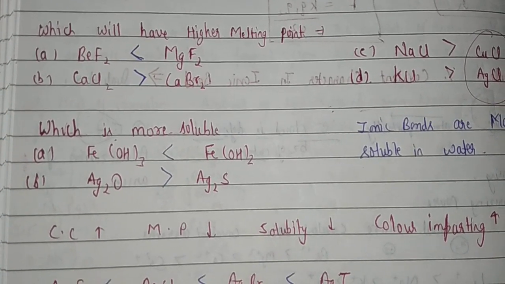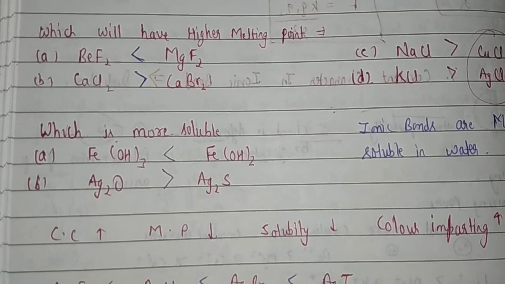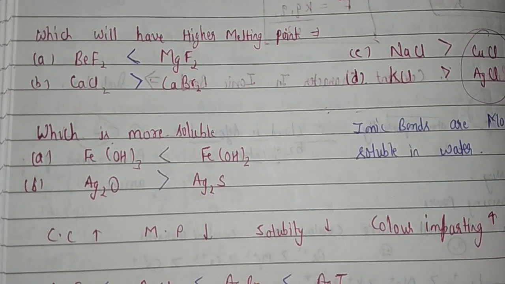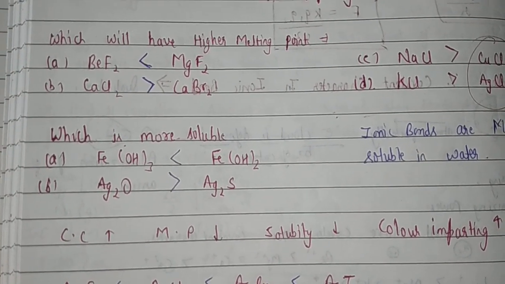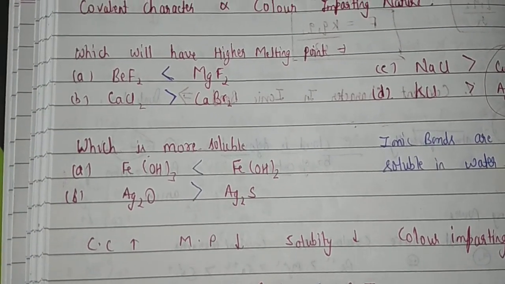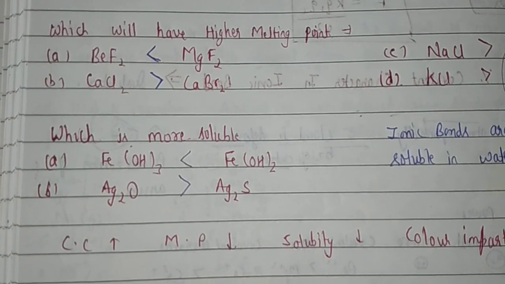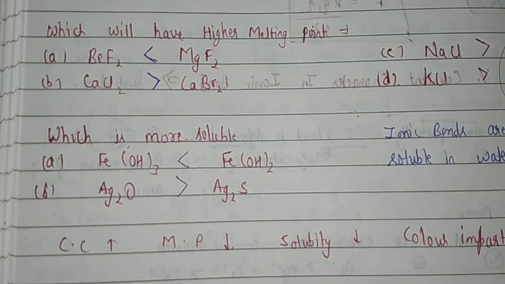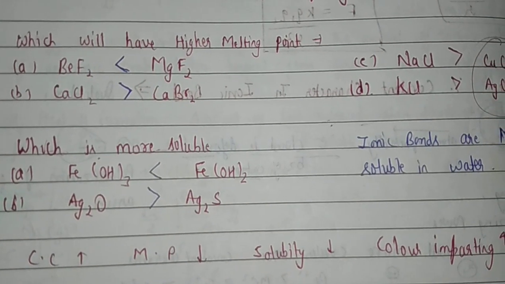In case of BeF2 and MgF2, what should we know? We know that fluorine is the anion which is the same. It means we go for the cation having the polarizing power; the cation should be small in size. Therefore, BeF2 is more covalent. The more covalent one has a low boiling point or low melting point. Therefore, MgF2 will be the answer.